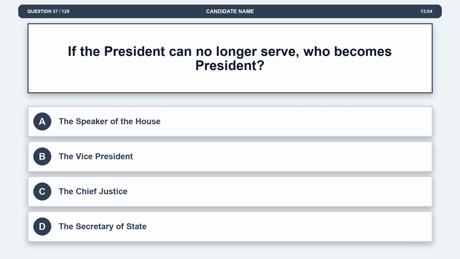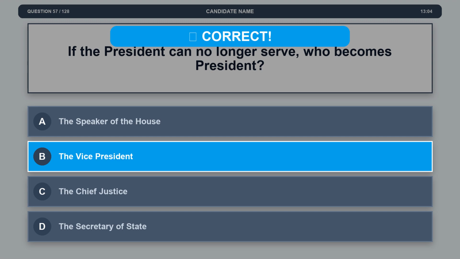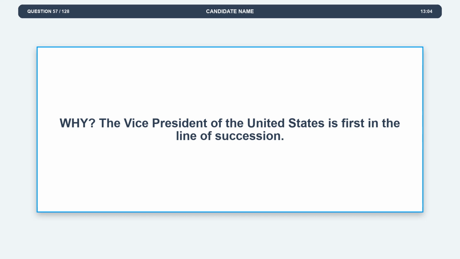Question 57. If the president can no longer serve, who becomes president? Option A, the Speaker of the House. Option B, the Vice President. Option C, the Chief Justice. Option D, the Secretary of State. The correct answer is option B, the Vice President. Explanation. The Vice President of the United States is first in the line of succession.